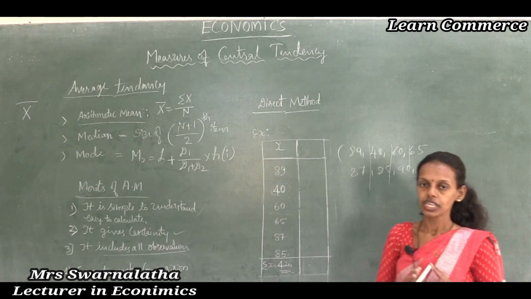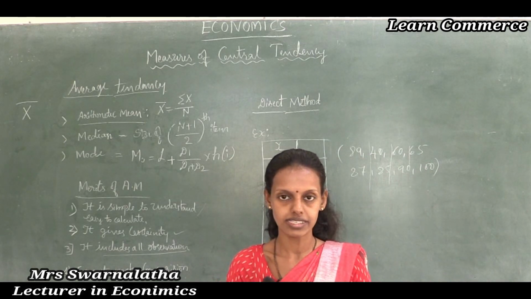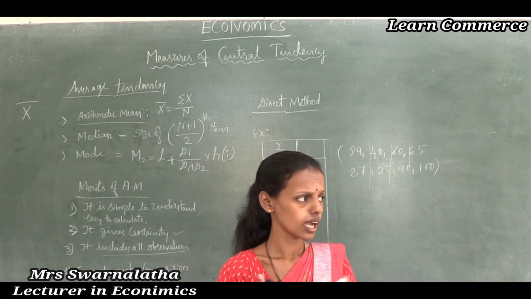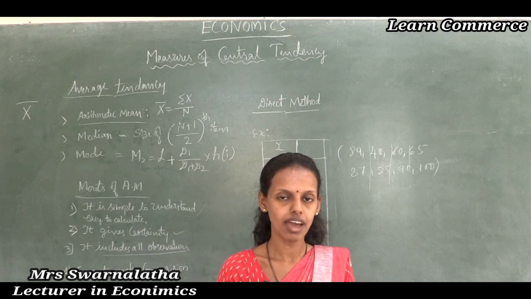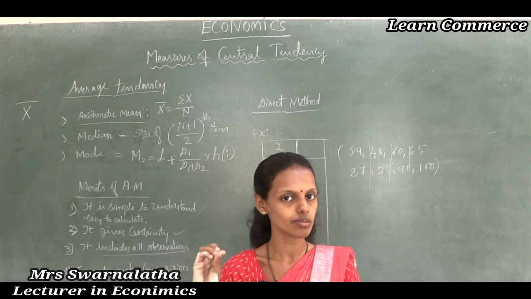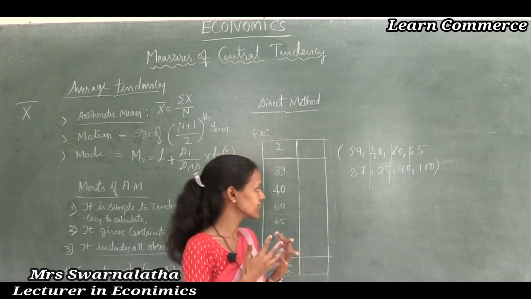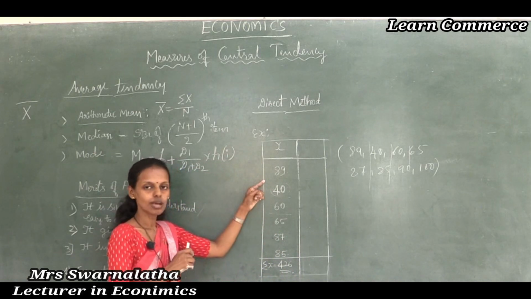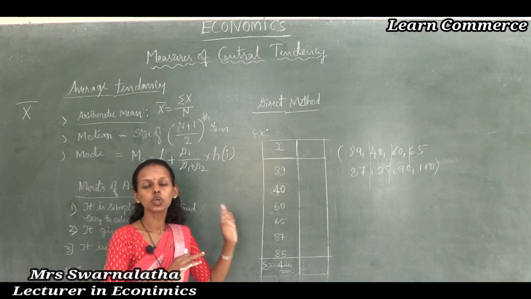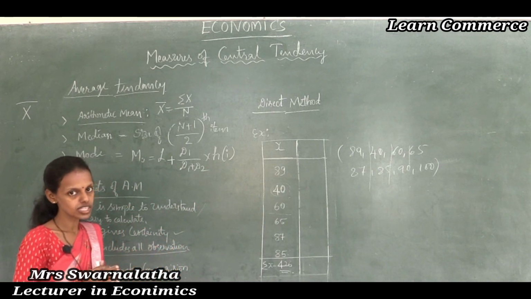For example, I have to find the average marks of the students in the first, A and B sections. How to find it? For example, your scored marks are in different manner. How to find the average students? During that time we are going to consider all the subjects. There are 6 subjects, so 6 subject marks. From that we find the arithmetic mean, summation x, the total of all the students' marks divided by the total number of students. Then I am going to get who are the average students.